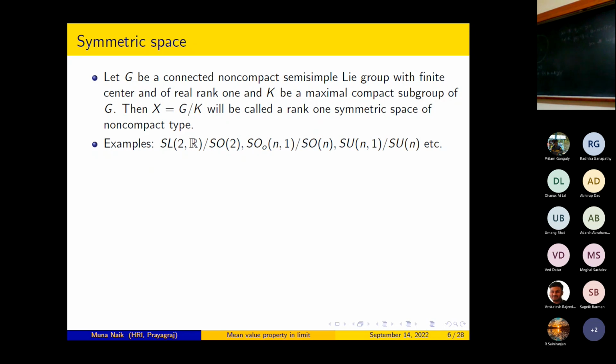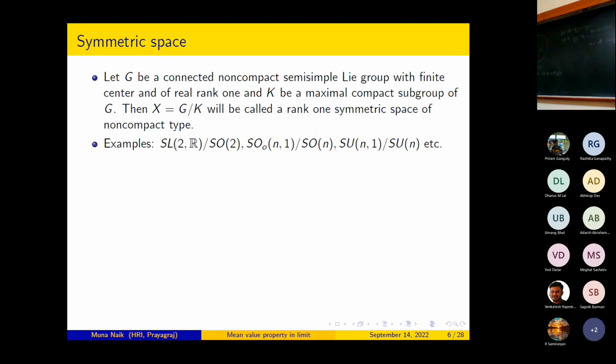Similarly, complex hyperbolic space SU(n,1)/S(U(n)×U(1)). These are typical examples of rank 1 symmetric spaces of non-compact type. Since this X is equal to G/K, we can identify continuous functions on X with right K-invariant continuous functions on G. Similarly, we can identify smooth functions on X with right K-invariant smooth functions on G.